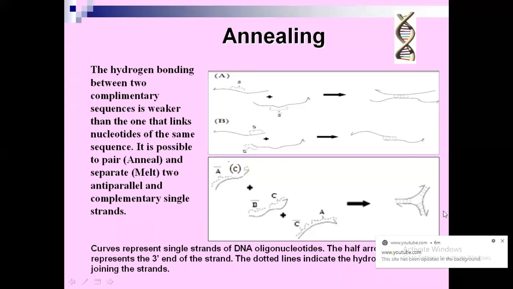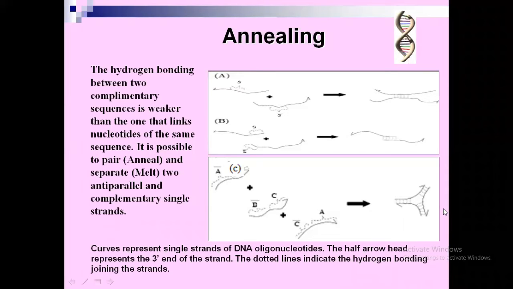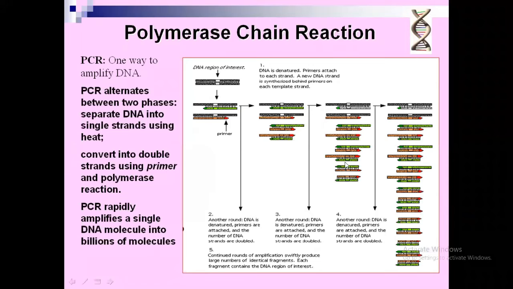Here you can see that the annealing process is an advantage for developing biological computers. So this property of the DNA is highly useful. And the next important one which is useful for developing a DNA computer is PCR, that is polymerase chain reaction.